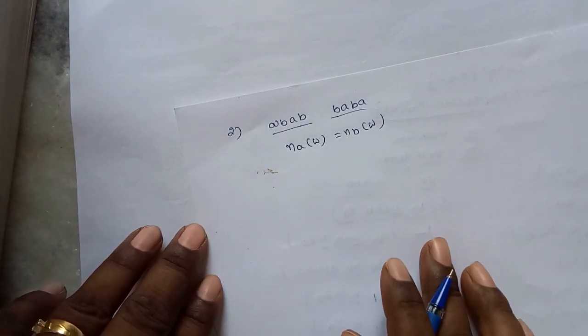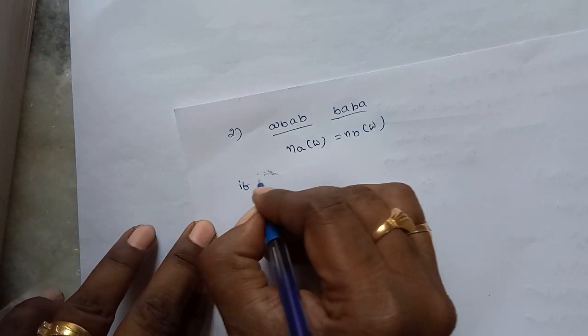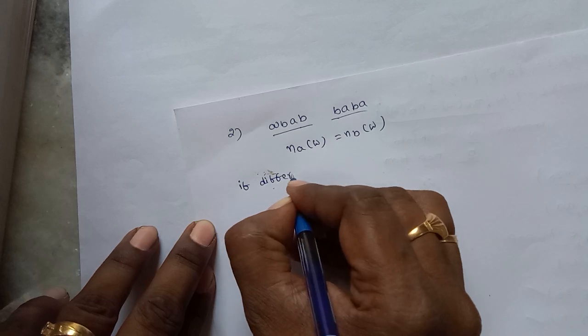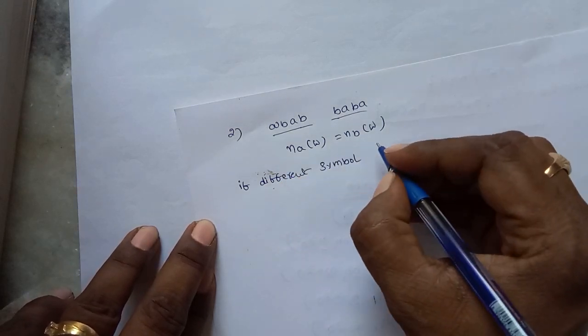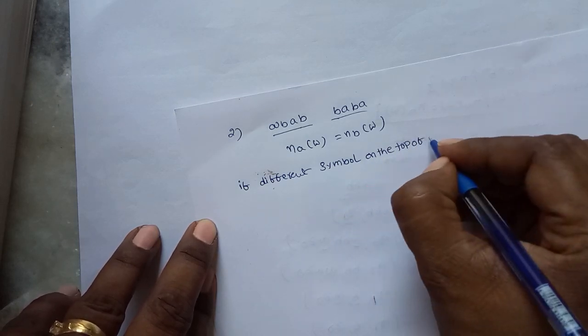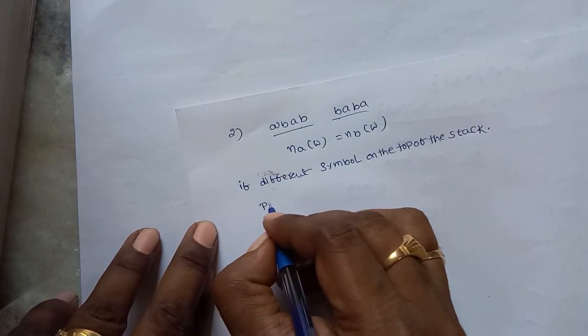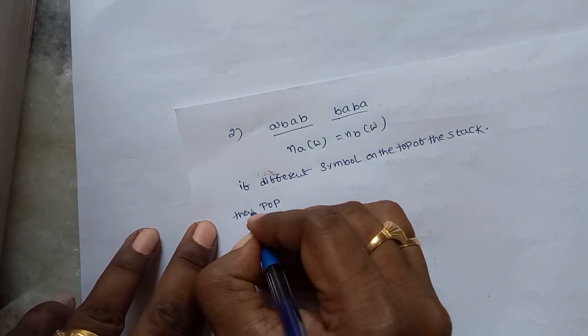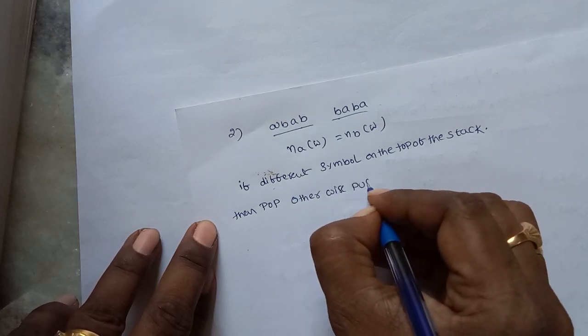So what is the logic? If a different symbol is on the top of the stack, then perform pop operation, otherwise push operation.